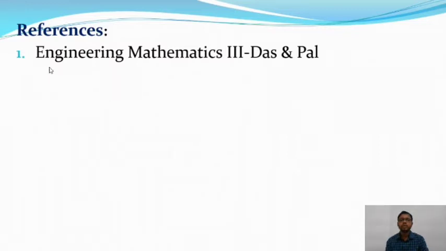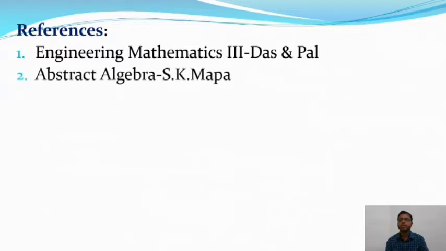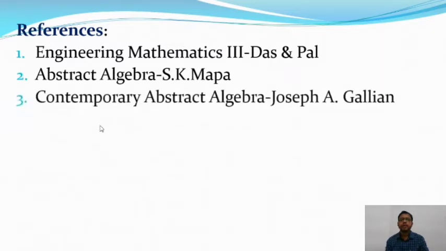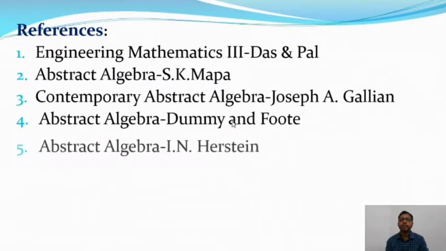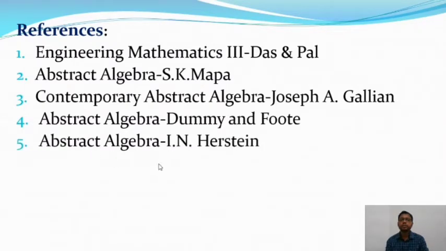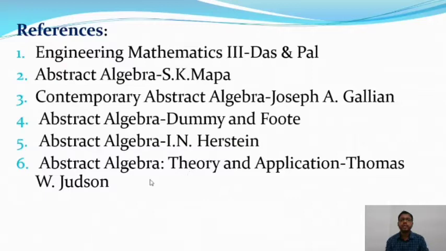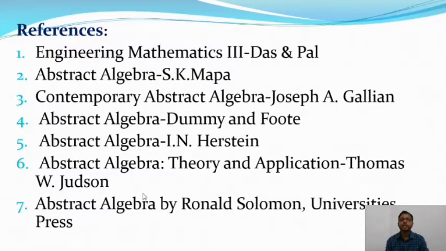The first one, you can take Engineering Mathematics 3 by Dasgupta, or Abstract Algebra by S.K. Mapa, or Contemporary Abstract Algebra by Joseph A. Gallian, or Abstract Algebra by Dummit and Foote, or Abstract Algebra by I.N. Herstein, or Abstract Algebra, the Theory and Applications by Thomas W. Judson, or Abstract Algebra by Ronald Solomon.